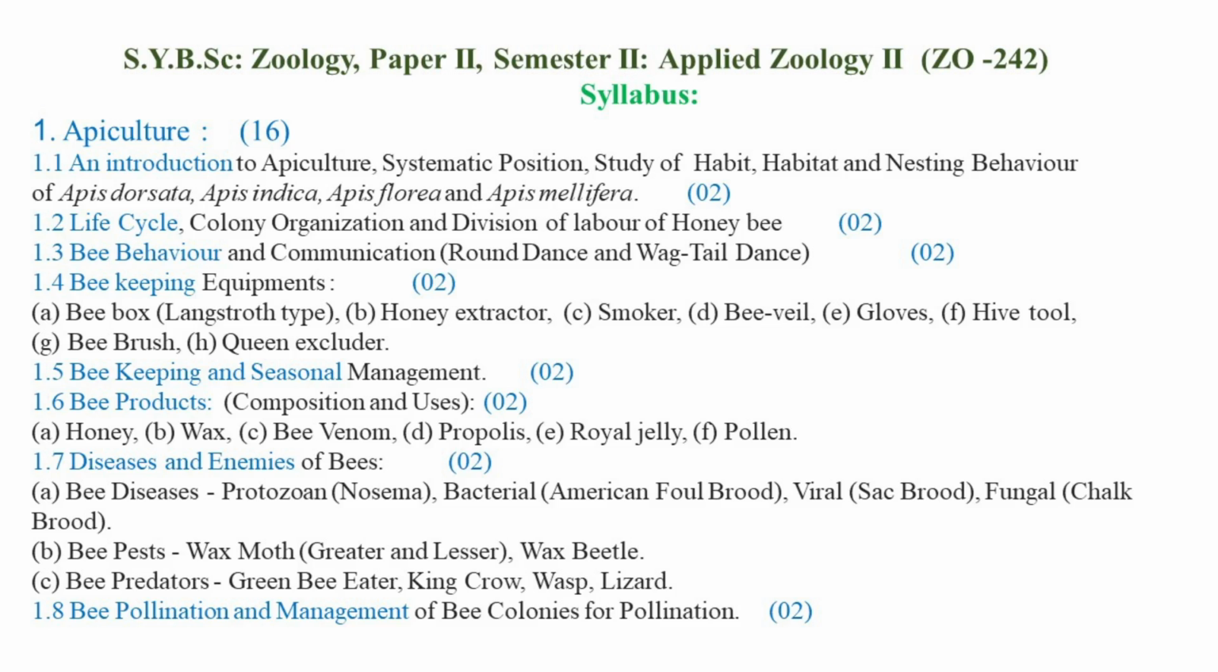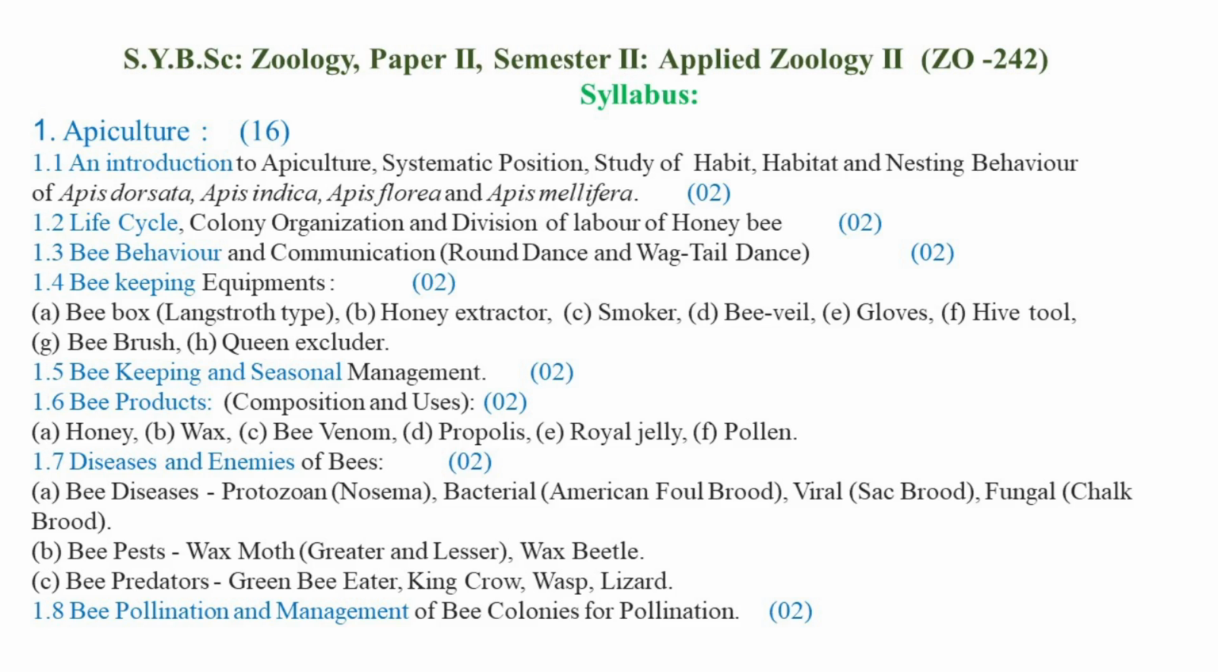The course title is Applied Zoology 2nd and the course code is ZO 242. This paper is having weightage of 50 marks. Out of 50, 15 marks are for the internal assessment and 35 marks for the university examinations. This paper also includes two topics such as apiculture and fisheries.